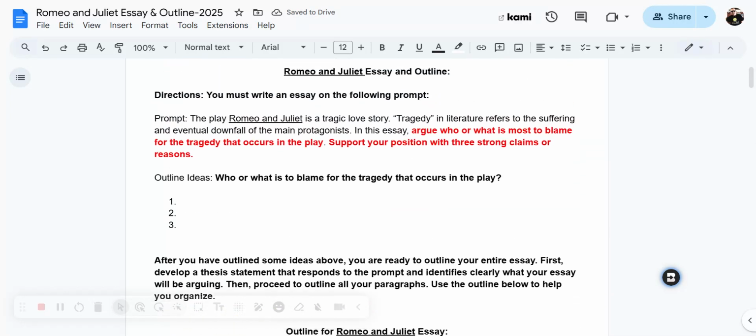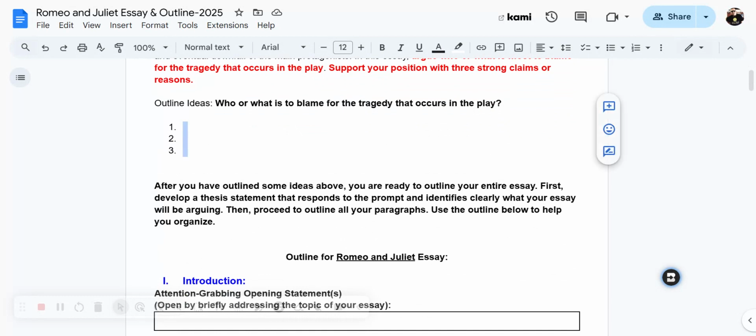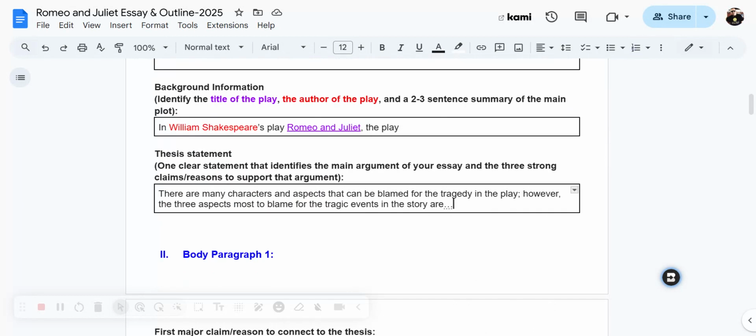So you'd want to go back up there and look at the 3 that you're writing about, and you would list those right there. Instead of doing an ellipsis like I have right here, you would list them out. That way, it's a very clear direction for your paper, and it tells your reader at the conclusion of your introduction what the rest of the paper is going to be arguing.